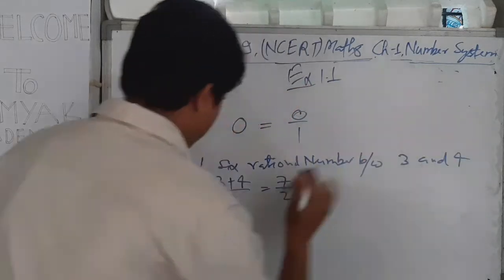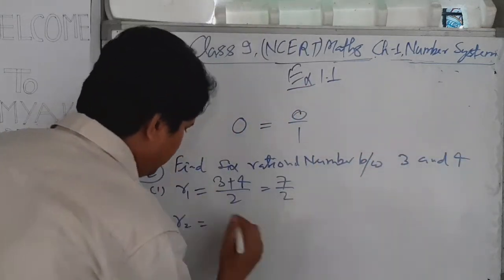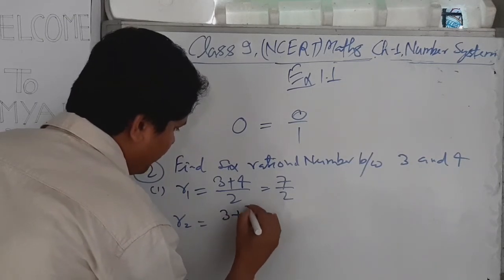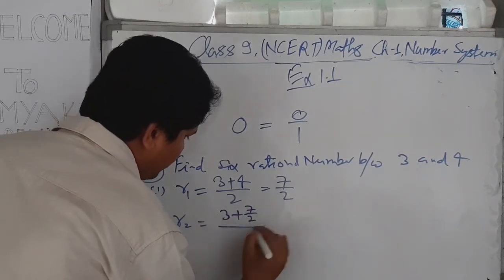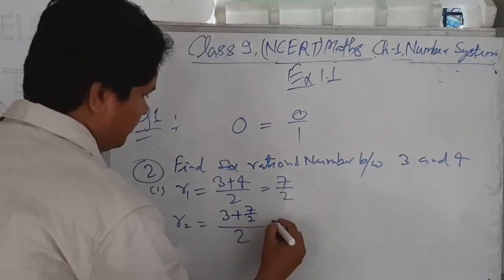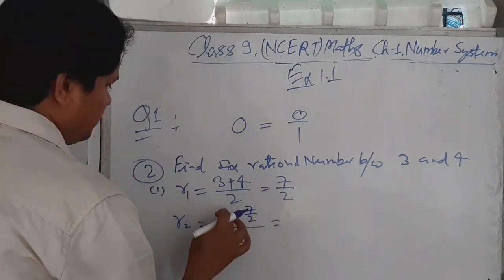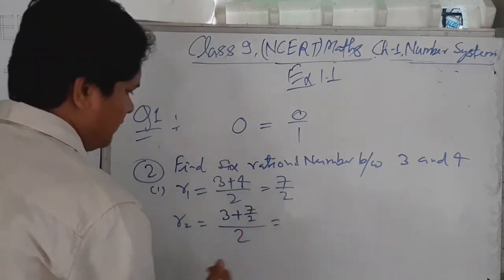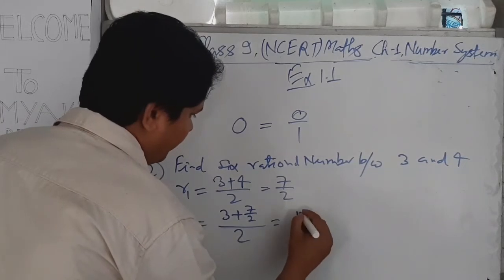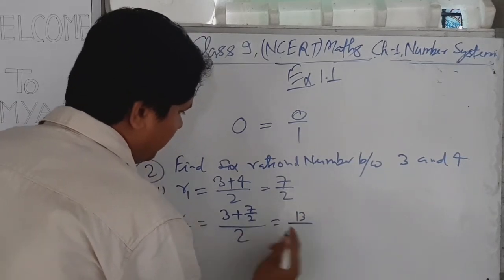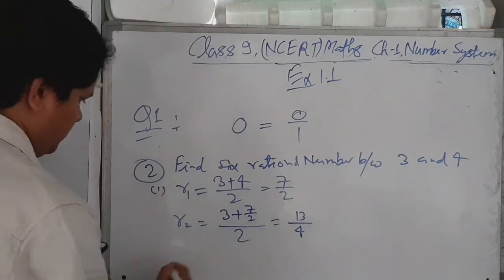Then we take 3, then 3 plus 7 by 2 divided by 2. This gives 6 plus 7, 13 and 2 2s are 4, 13/4.